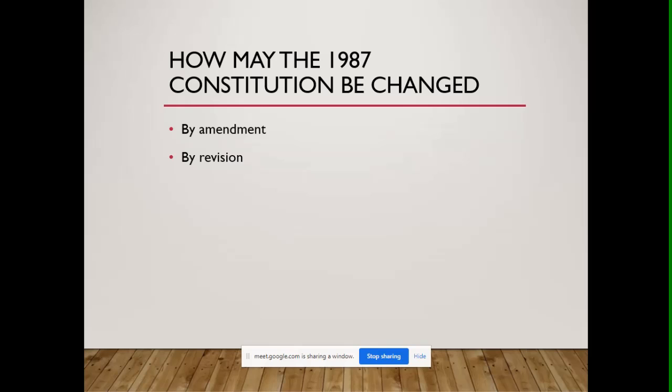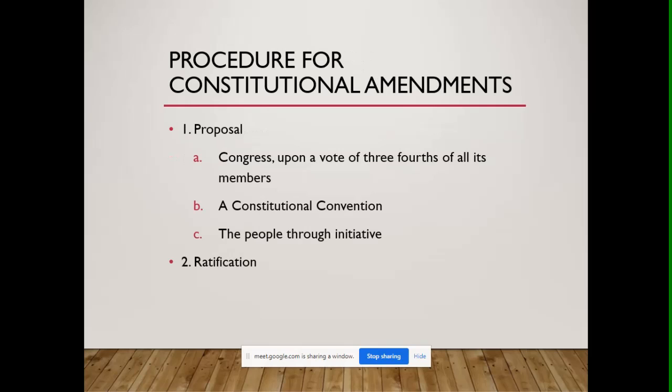So amendment is small changes in the Constitution, while revision is probably the whole Constitution being rewritten and revised. So again, you cannot interchange these terms. Amendment is different from revision.